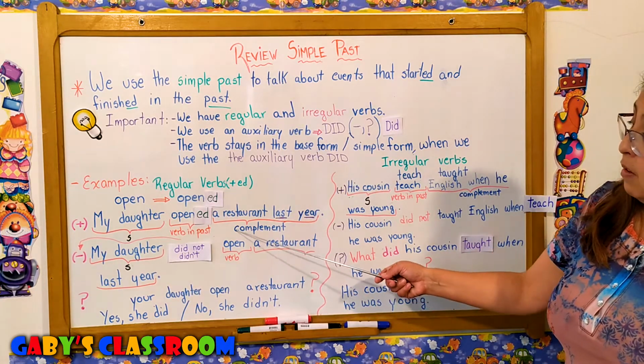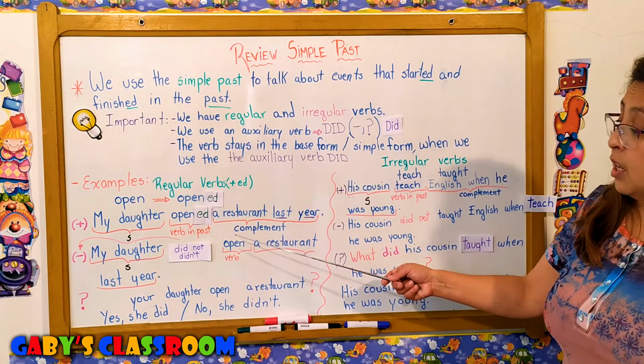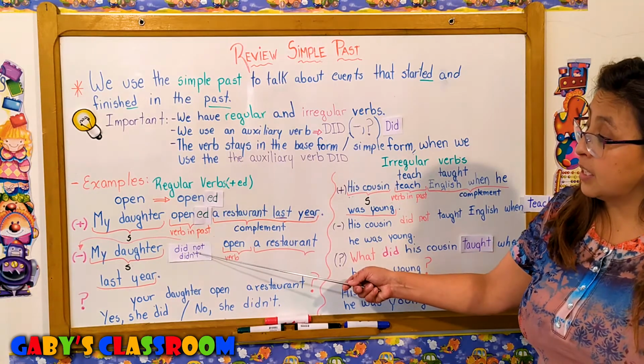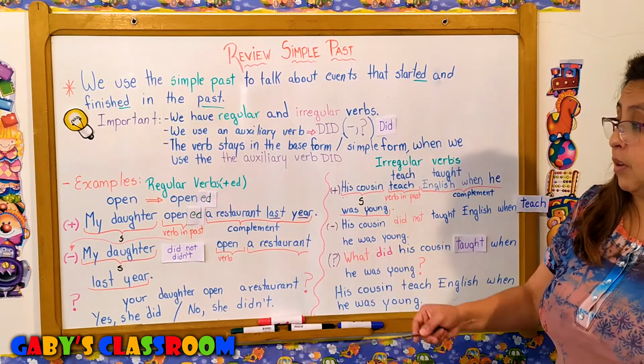You see, the verb stays in the base form, it doesn't change. But I need to use the auxiliary verb did plus not. In contraction, it is didn't. Okay?